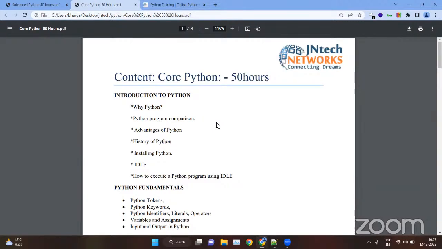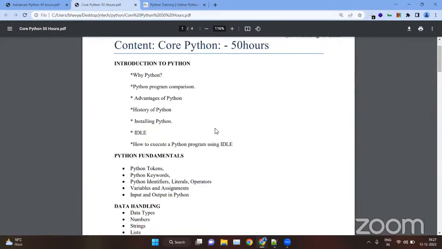Okay, and we have two types of Python basically, Python 2 and Python 3. Nowadays, we only use Python 3. So we will see the difference between Python 2 and Python 3, the installation process of Python and the installation process of the IDE of Python. Then we will see the history of Python, like how Python came to the market.